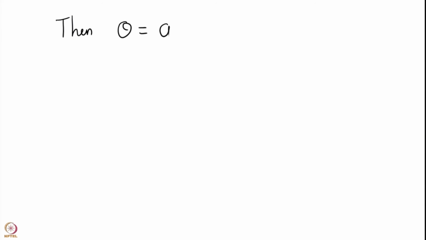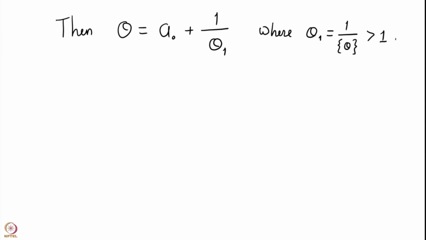Theta is an integer plus 1 upon theta 1, where theta 1 is the reciprocal of our fractional part of theta, and therefore, now this is strictly bigger than 1.